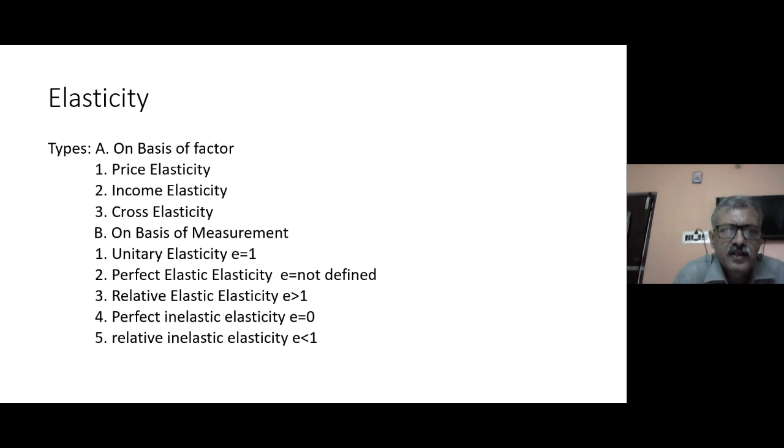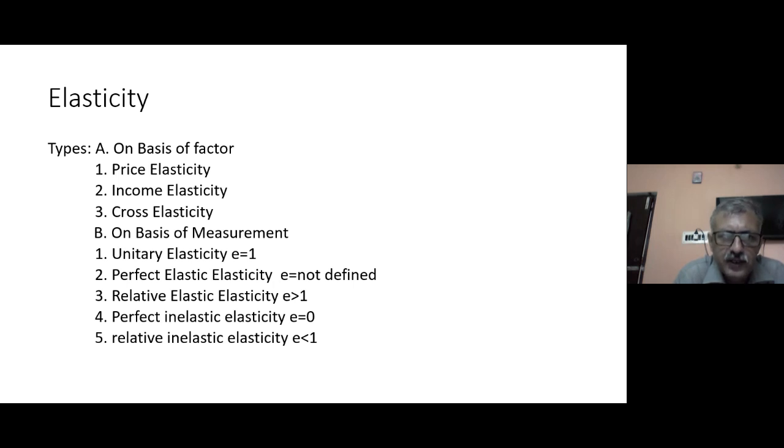So on the basis of factors, you can have three types of elasticity called price elasticity, income elasticity, or cross elasticity. Similarly, on the basis of measurement, we can measure elasticity in 5 different types. So there are 5 different elasticities, and these speak about the 5 different relationships that elasticity has with respect to price and demand or any of the factors. The first one is unitary elasticity.